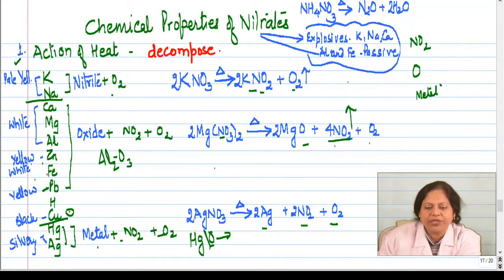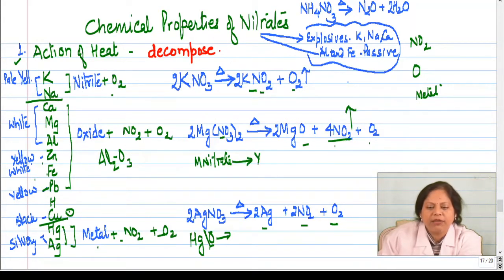Now children, the question may be asked that there is a metal nitrate, and this metal nitrate on heating forms a yellow solid. This yellow solid is yellow when hot and becomes white when cold. So what is the question? There is a metal nitrate, right?